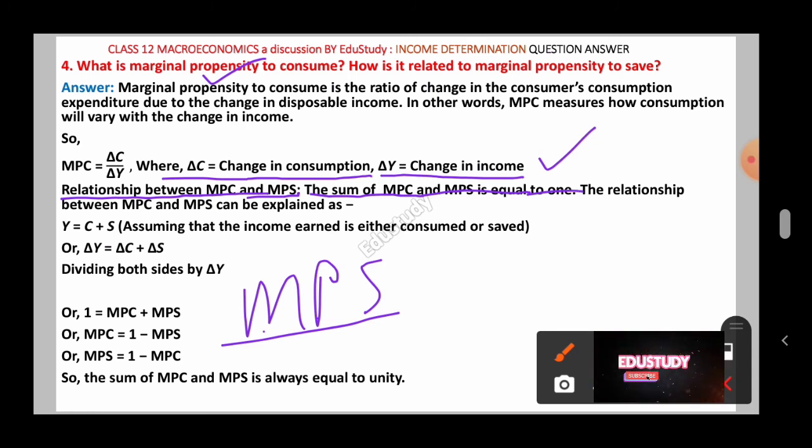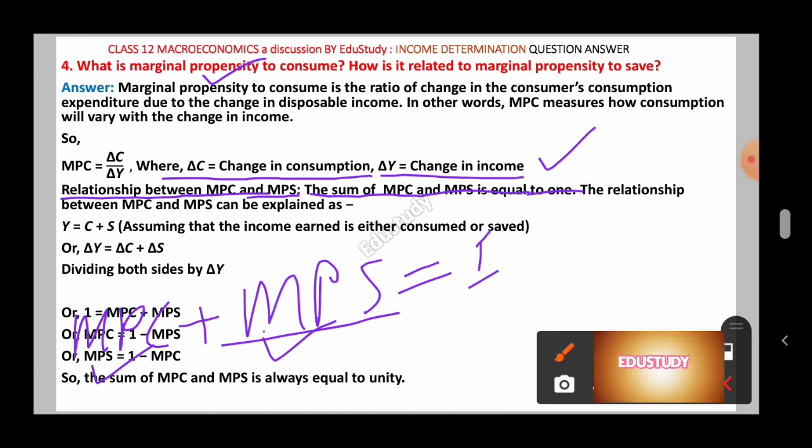If you add MPC with MPS, you will get the sum 1. This is the relationship between marginal propensity to consume and marginal propensity to save.